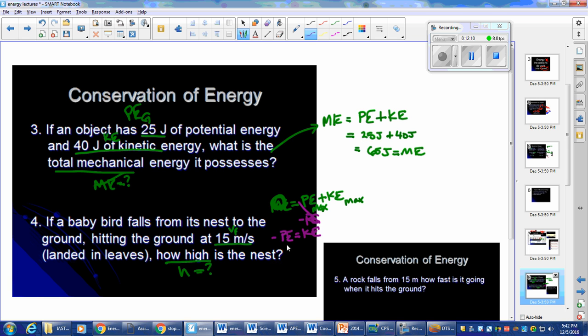Now we can plug in our equations. mgh, negative there, is equal to 1/2 mv squared. Okay, and we're solving for height, so let's divide by negative mg. Height is 1/2 mv squared, and we can also just put down here in the denominator mg. These cancel out.